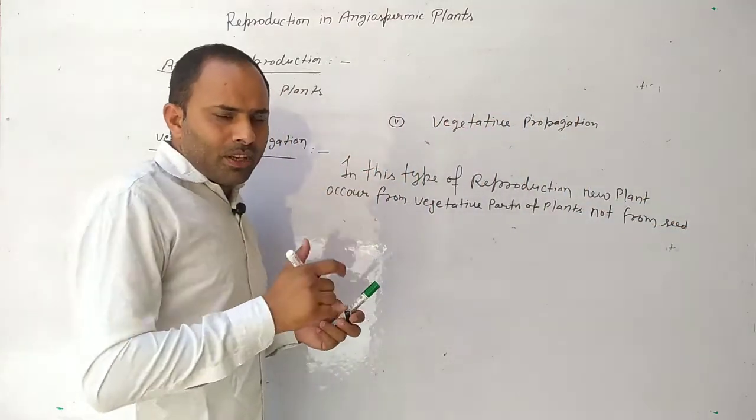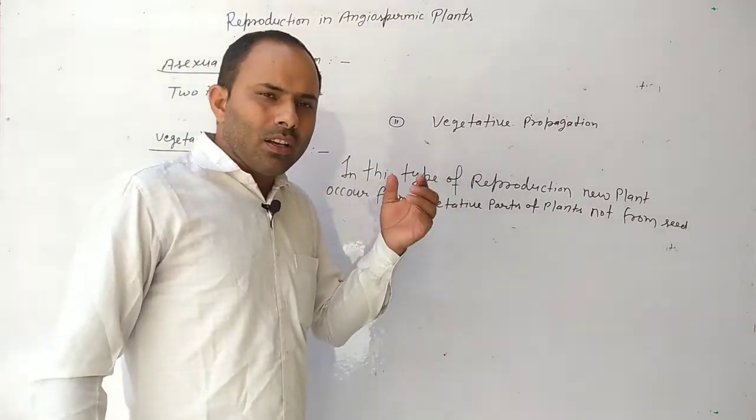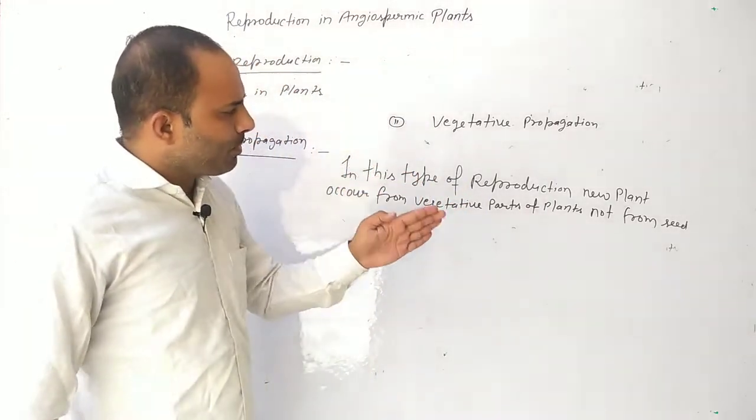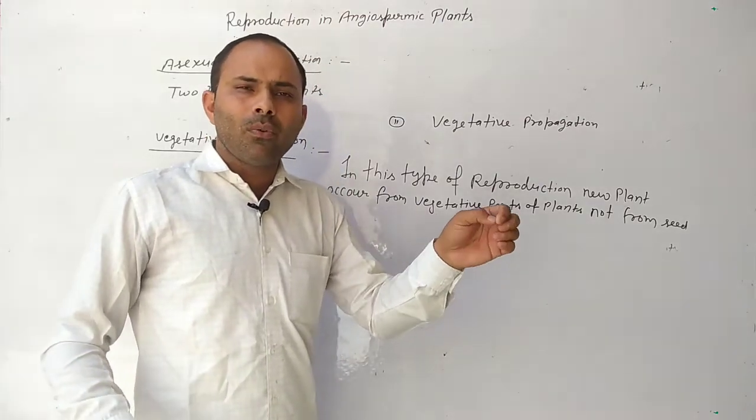In agamospermy, the new plant forms from seed, but in vegetative propagation, the new plant forms from vegetative parts of plants.